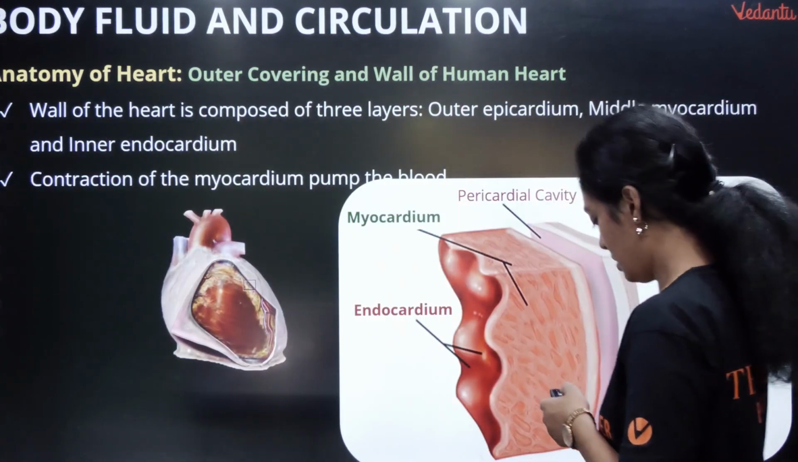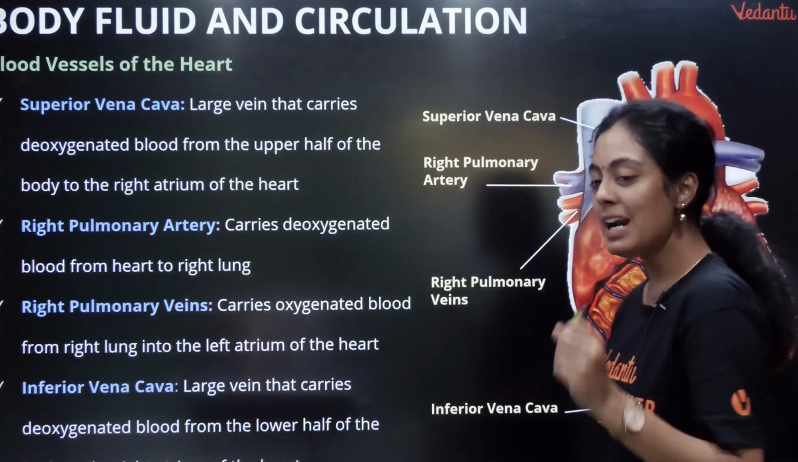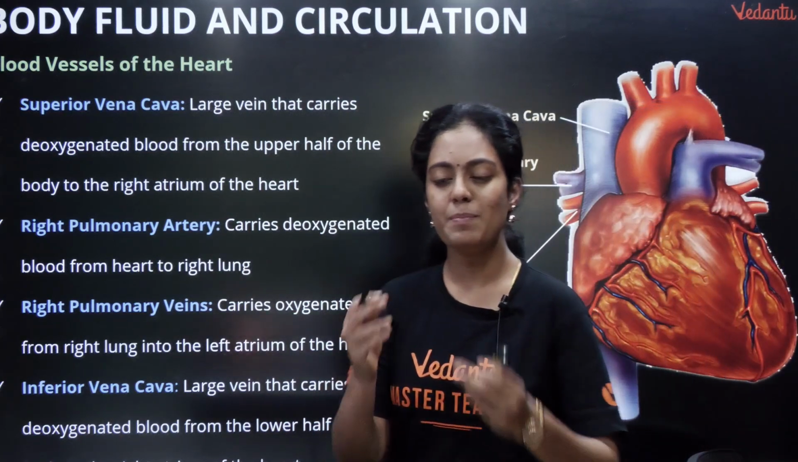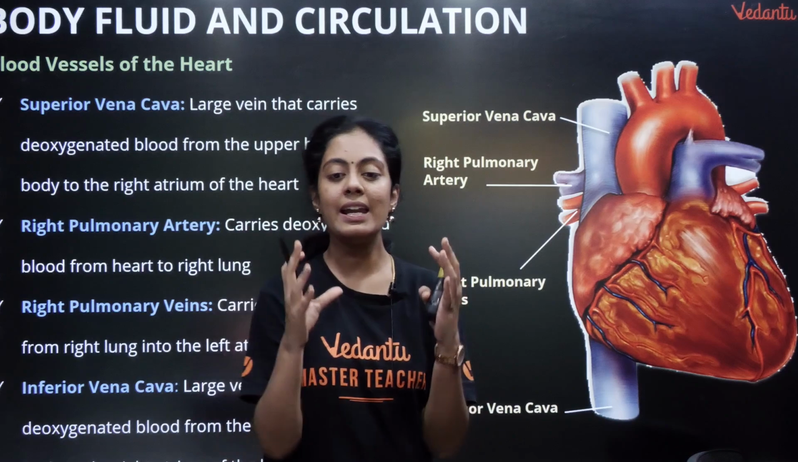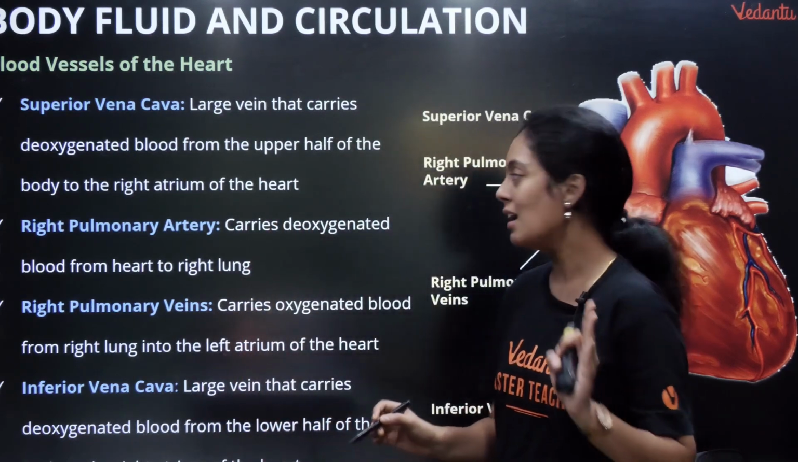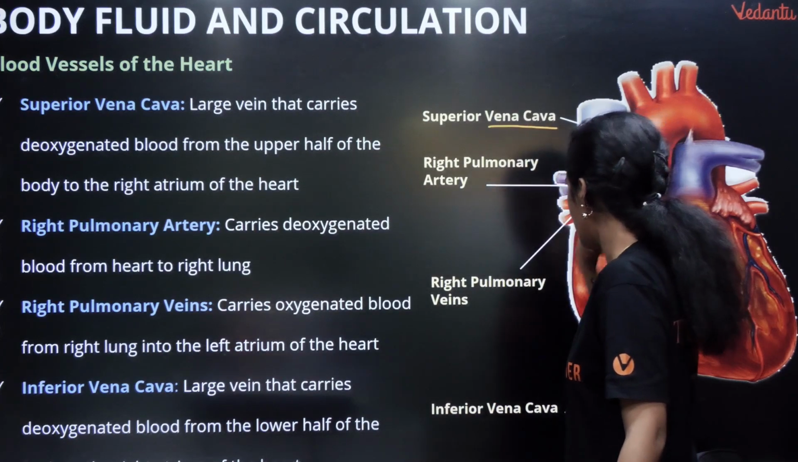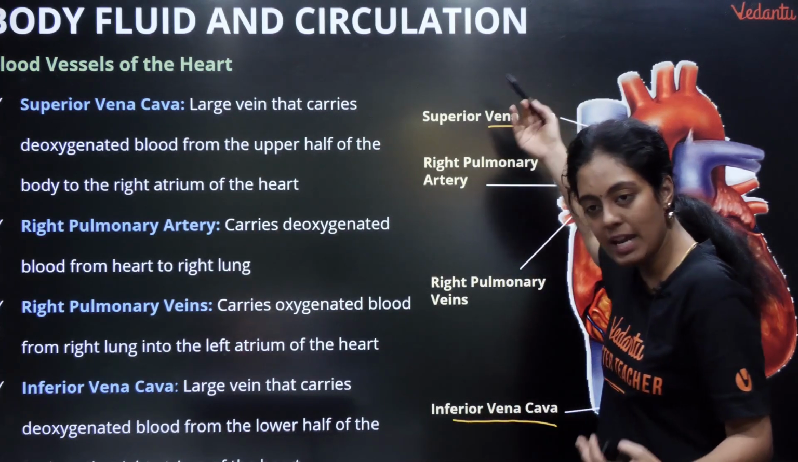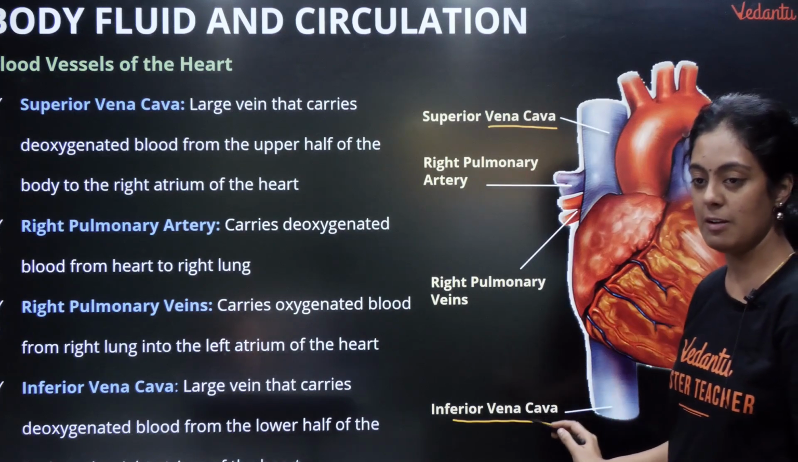இப்போ நம்ம பார்க்க போறது blood vessels of the heart. ஹார்ட்டுக்கு blood vessels தேவை கரெக்டா? ஸோ என்னென்ன blood vessel இருக்கு? You have first vena cava. ஸோ vena cava 2 இருக்கு. ஒன்று வந்து superior vena cava, இன்னொன்று வந்து inferior vena cava.